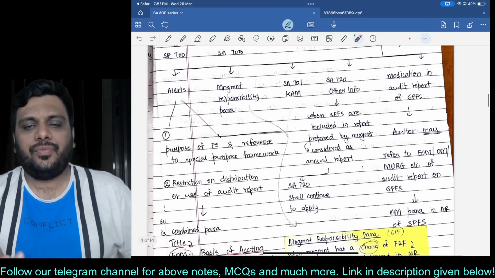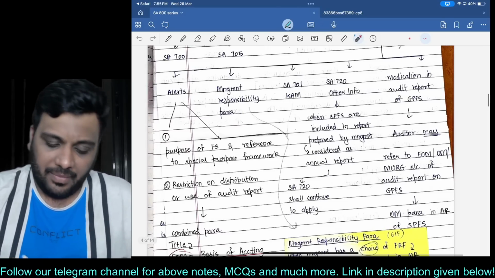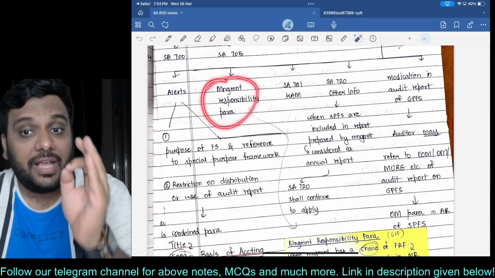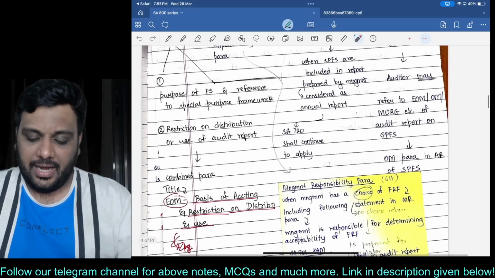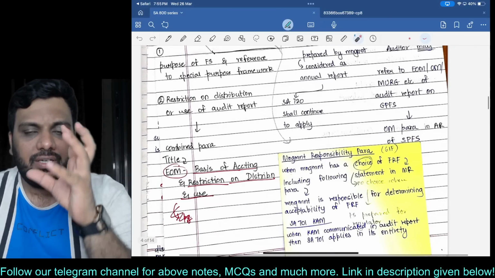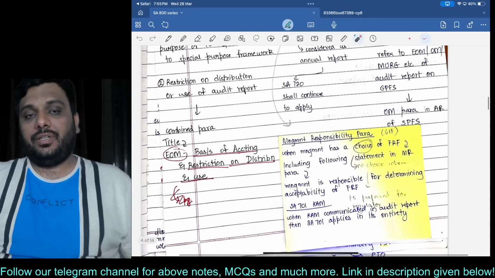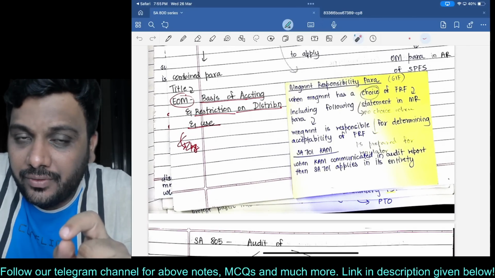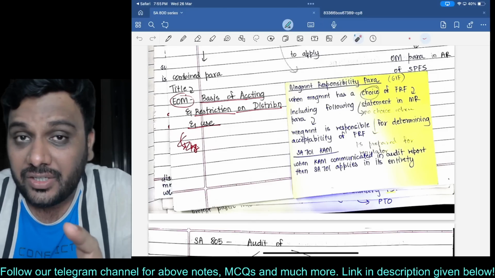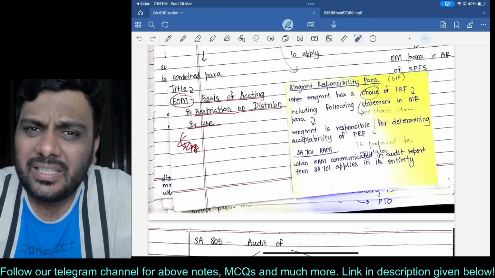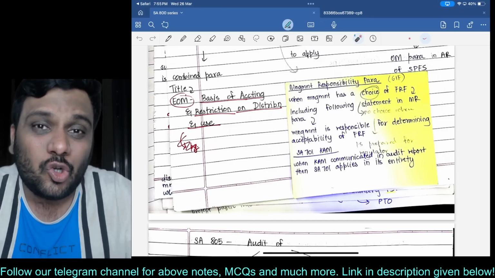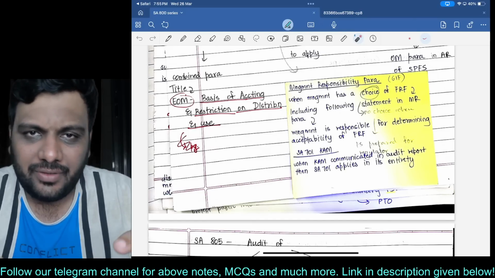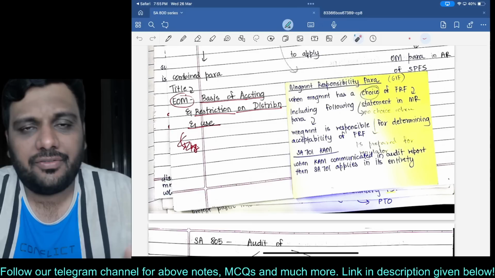Then obviously in the auditor's report, you will have a management responsibility paragraph. But in the management responsibility paragraph, there is one very important point. And I really like this student, the way in which they have written sticky notes. Listen to me. If the financial reporting framework based upon which the financial statements are prepared is prescribed by law and management does not have any choice, then in that case, you have to write the reference of that law in the management responsibility paragraph.